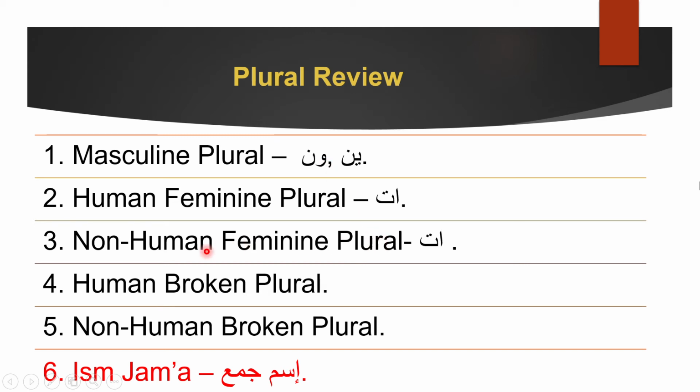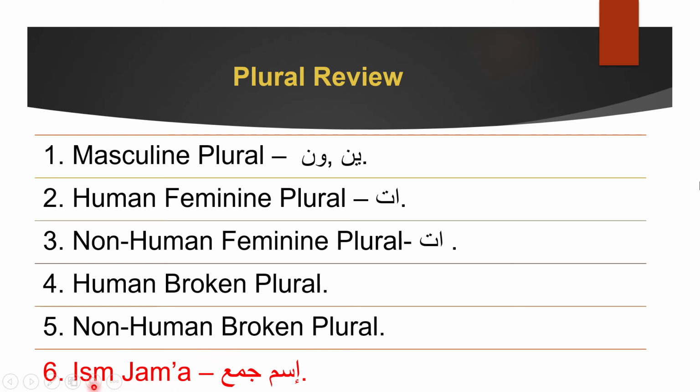You know the status. Then comes human broken plural. Broken plural means that they do not follow the combination. Basically, they do not have una or ina, and they do not have atun or atin in them. The ending sound will decide the rafa and nasab and jar for broken plurals. There are two types of broken plurals, which is human and non-human. When a word is human broken plural, there are two choices. Either it can be singular feminine, or it can be classified as reality, which is usually plural masculine. Non-human broken plural has only one thing. It can only be classified as human feminine. It cannot be classified as anything else other than human feminine.